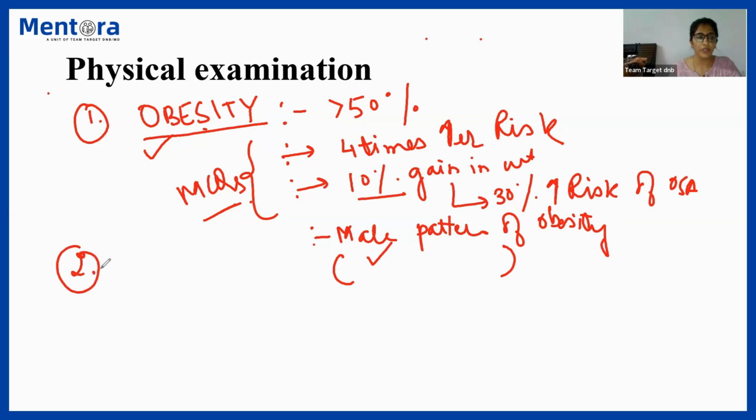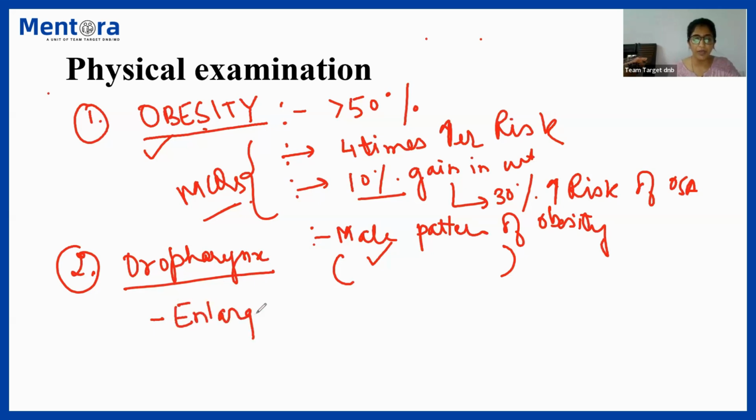Second point that you are going to mention is about examination of the oropharynx. So why is it so? Because the pharyngeal walls are usually easily collapsible when we are talking of obstructive sleep apnea. So evaluation of the oropharynx is important, wherein we might witness an enlarged tongue. That might be the cause of OSA.